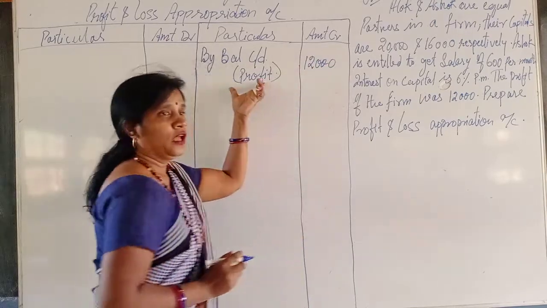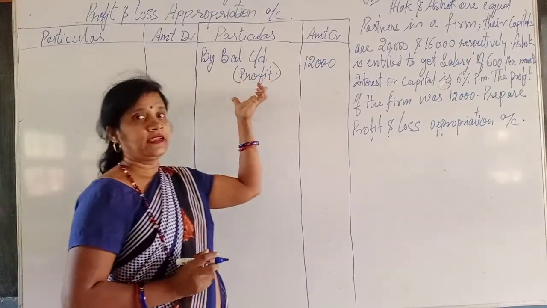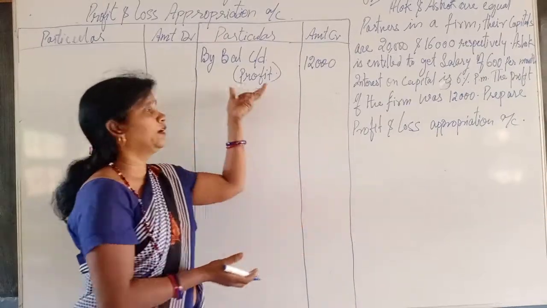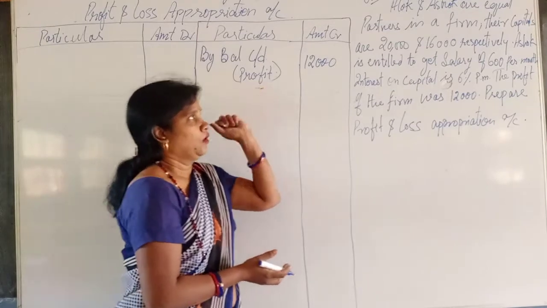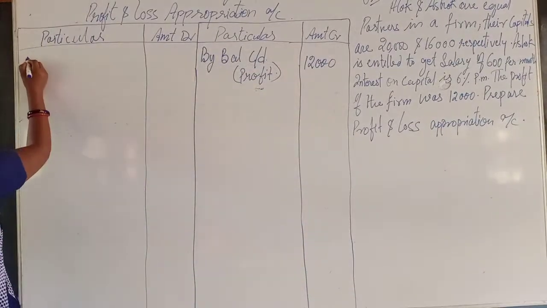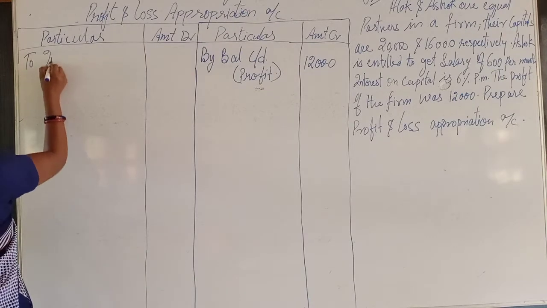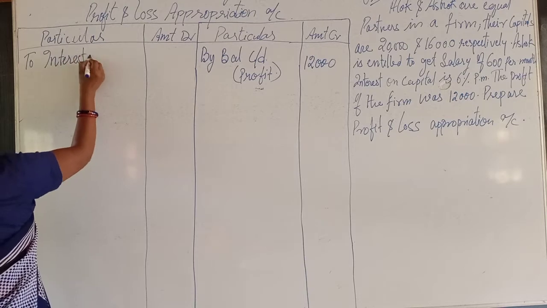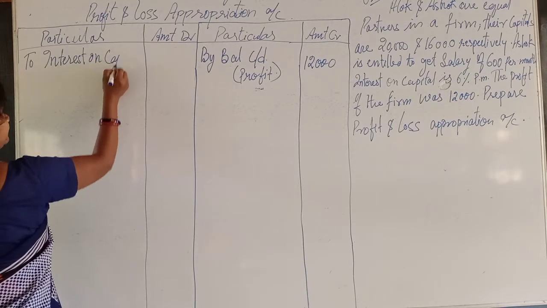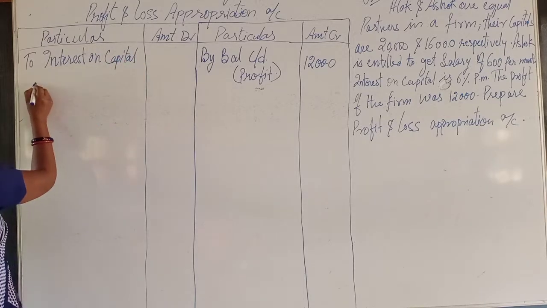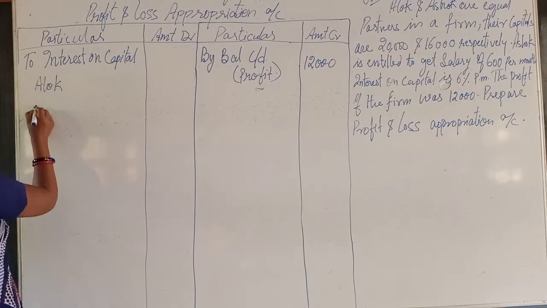Now, on the credit side, I told you that first of all, whatever the profit of the year is in the question, we will write it over here in this way. Now come to the next point on the debit side. On the debit side, first we have to write interest on capital. Now the names of the partners are Alok and Ashok.